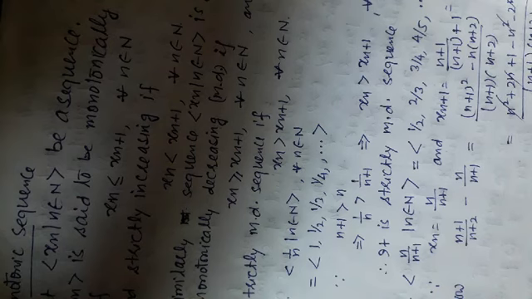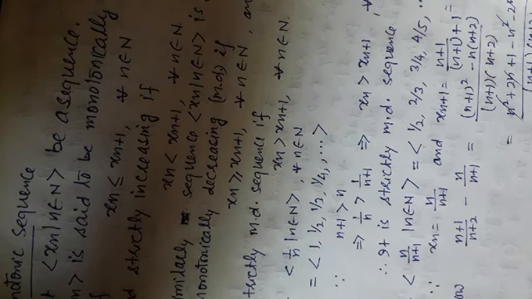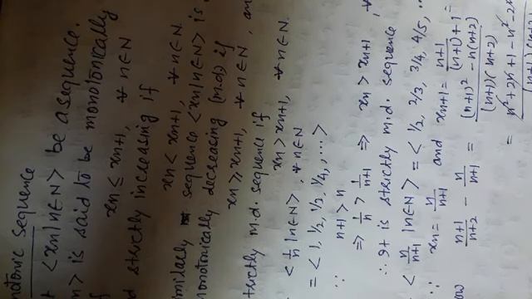Now xn can be written as n upon n plus 1, and the n plus 1th term xn plus 1 can be obtained by replacing n by n plus 1 in the xn term. So n plus 1 upon n plus 1 plus 1. Solving, n plus 1 upon n plus 2.